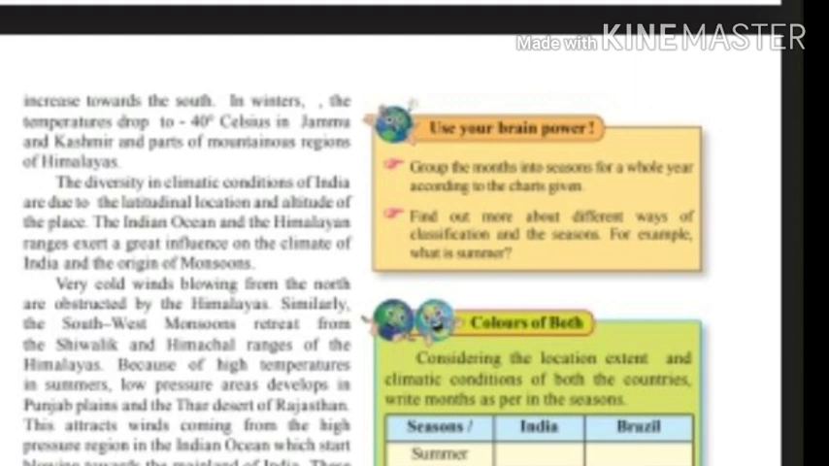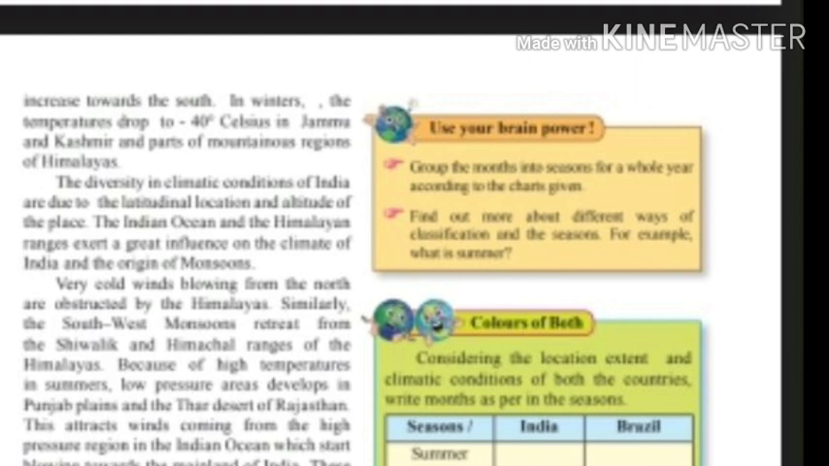Now we are going to see the comparative study of Brazil and India regarding climatic conditions. The climates of Brazil and India can be compared with the help of the following points. Brazil's climate is of the tropical type. On the other hand, India has monsoon type climatic conditions.